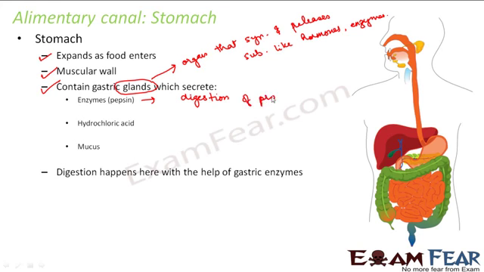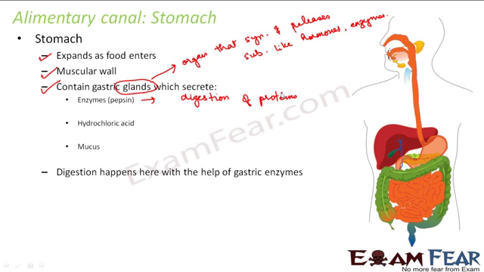Because when we take in complex food, that food will have carbohydrates, proteins and also fats. So we need enzymes to digest each of them. It is not enough if only carbohydrate is digested. We need to digest the proteins too. Everything needs to be digested, right? Because everything is in its complex form. As I said, in the mouth we had salivary amylase, which was used for digestion of carbohydrates, not complete digestion, but at least it was converting the complex sugars into simple sugars. So this enzyme pepsin is used for digestion of proteins, right?